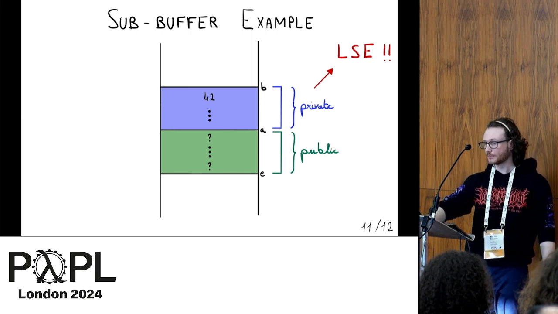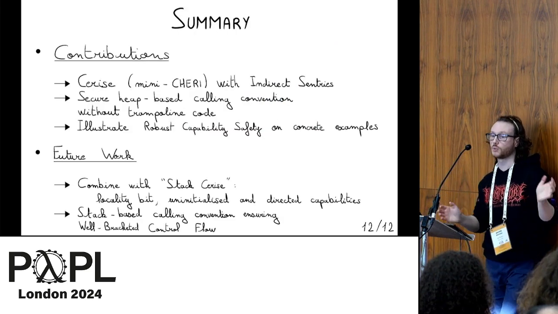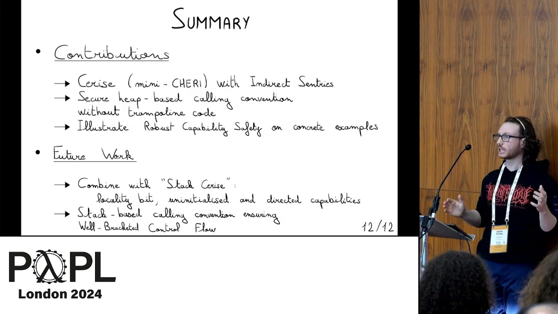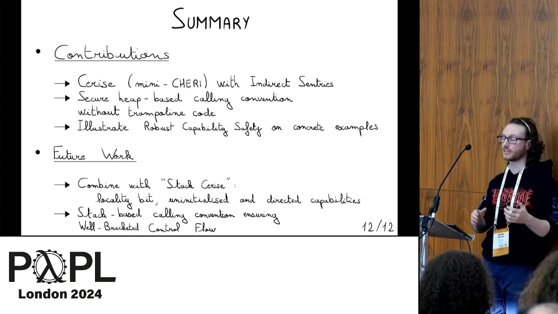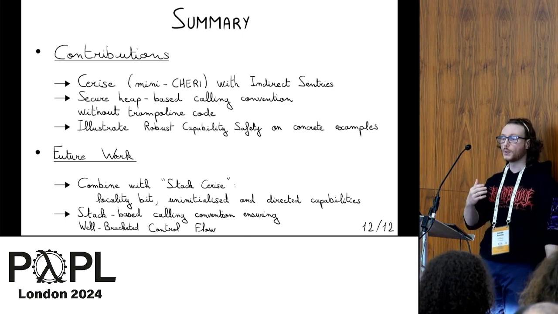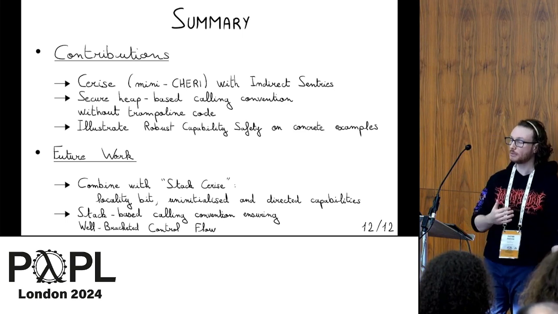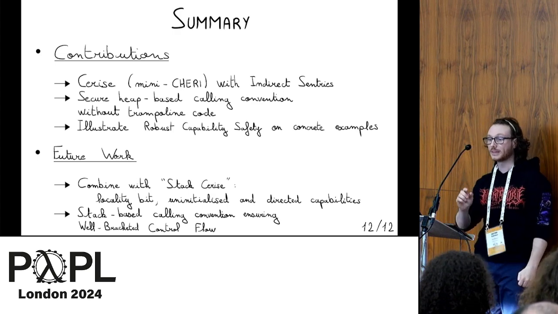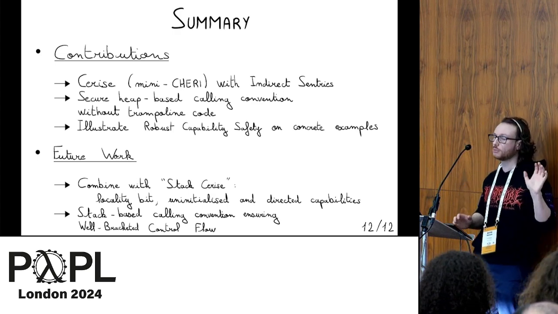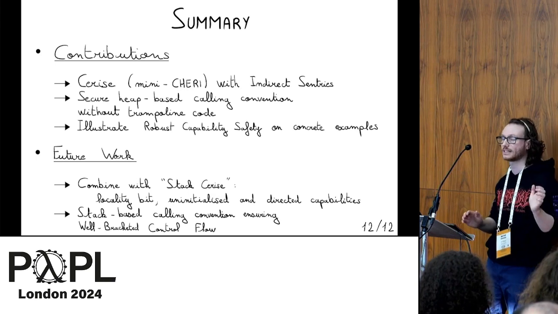Okay, so to summarize this work, our main contribution was to extend Cerise, which is this mini CHERI machine, with indirect sentries, and we designed a secure heap-based calling convention that does not require any trampoline code. And we illustrate some robust capability safety on some concrete examples.